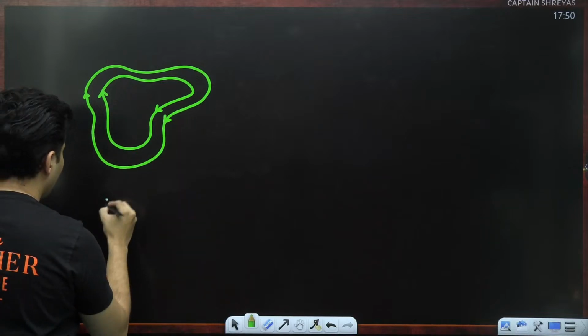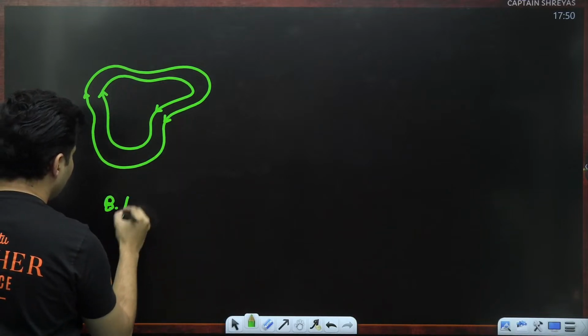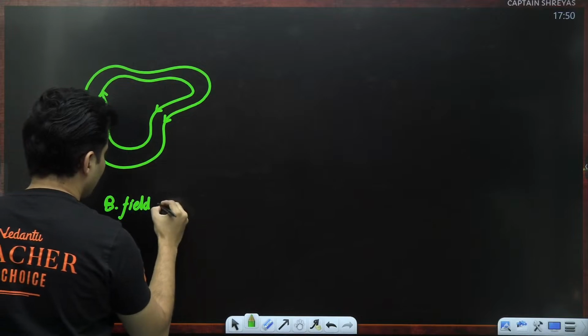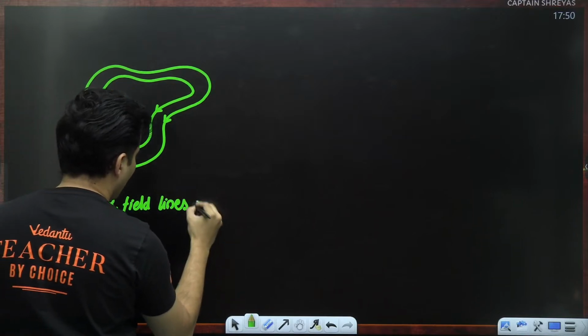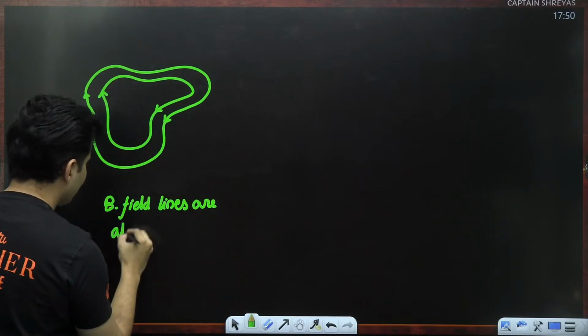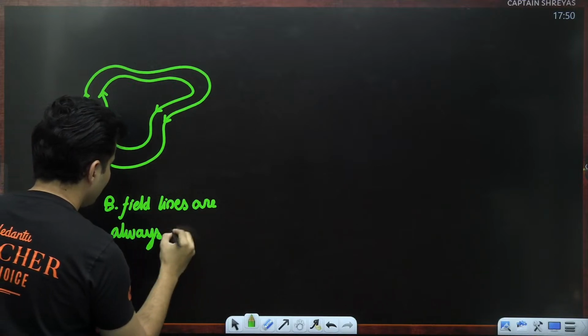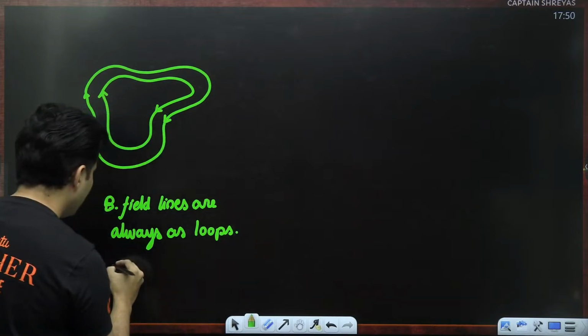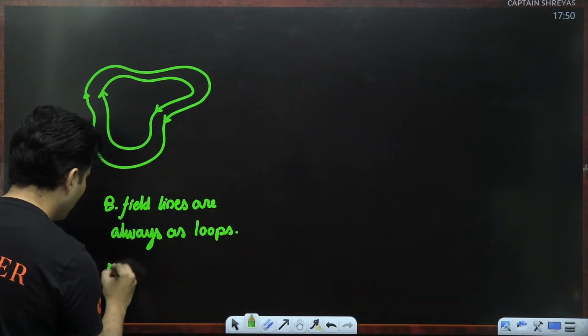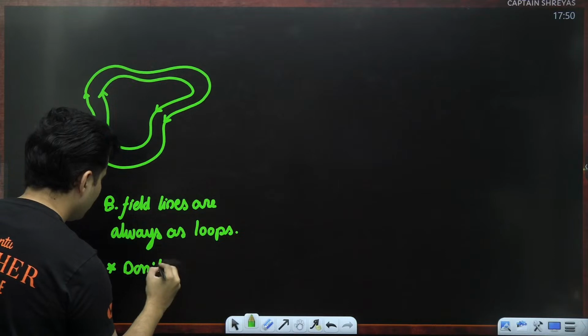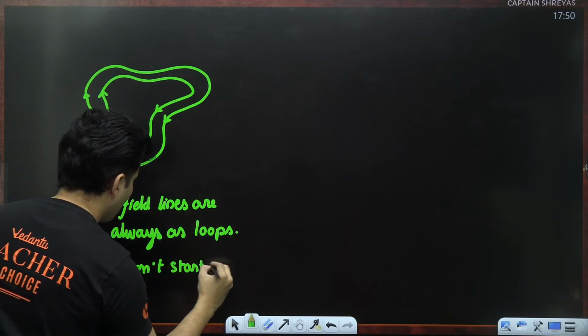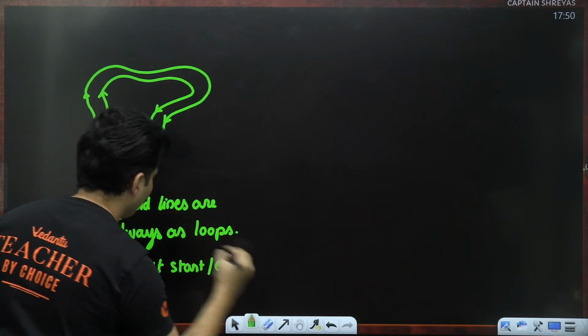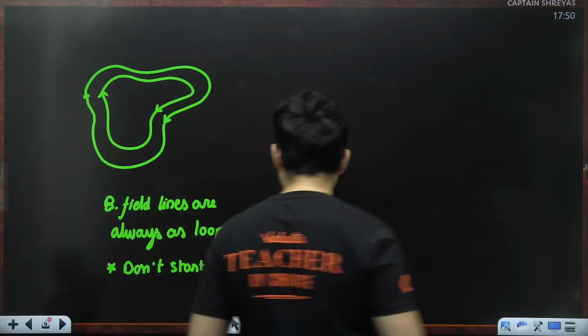So the magnetic field lines are always loops. They basically don't start anywhere or they don't end anywhere. That is very, very important.